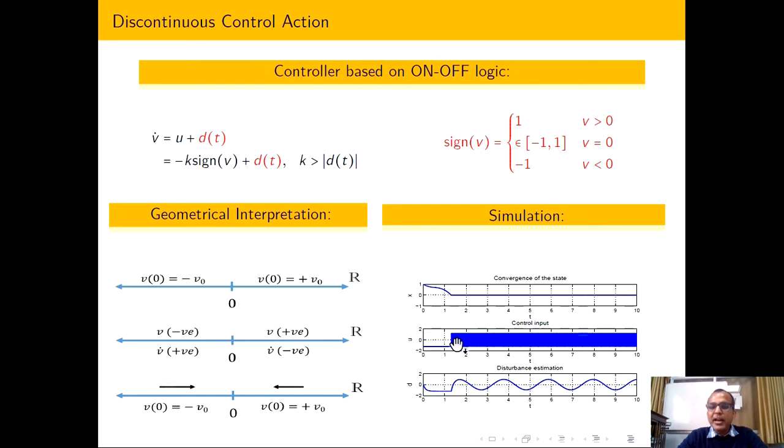And once you are at the equilibrium point, V equal to 0 is switching between minus k and plus k, because sometimes due to inertia you are not able to stop at this particular point. So how to maintain this particular point? Your controller should switch very fast, and due to that reason you can see that if I select k equal to 1, then this is switching from minus 1 to plus 1. So the lower is minus 1 and the upper is plus 1.